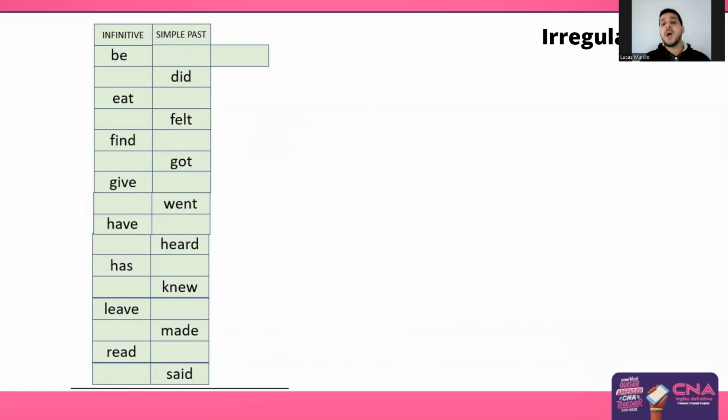Here are just some of the irregular verbs, right? I recommend you check your books or even a list on Google so that you have all of them, because as I told you, there's no other way to learn them without memorizing them. So check some of them that you feel more comfortable with.